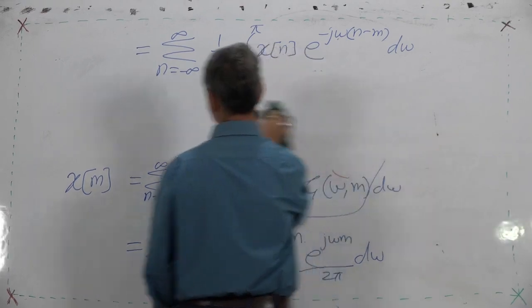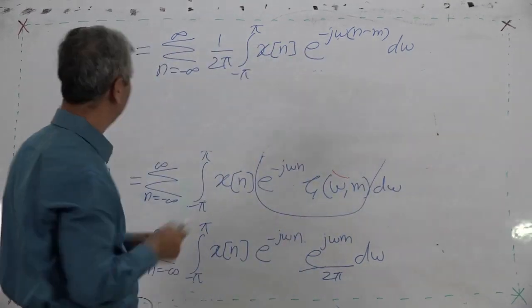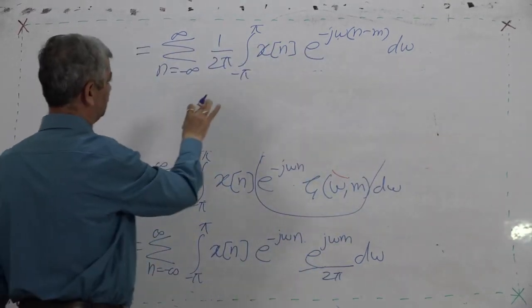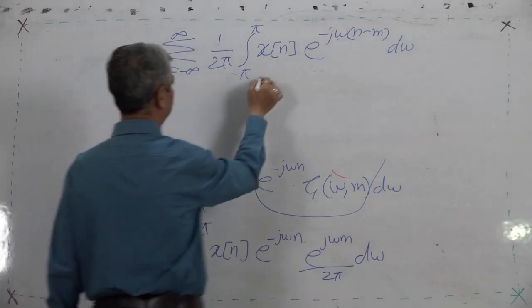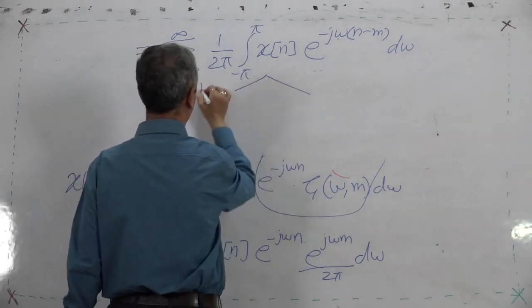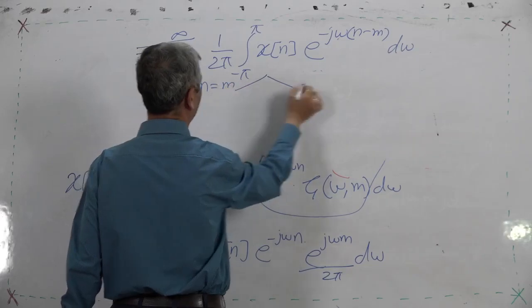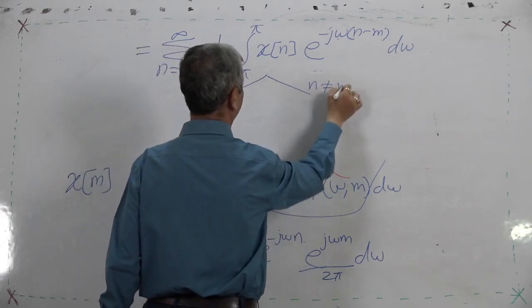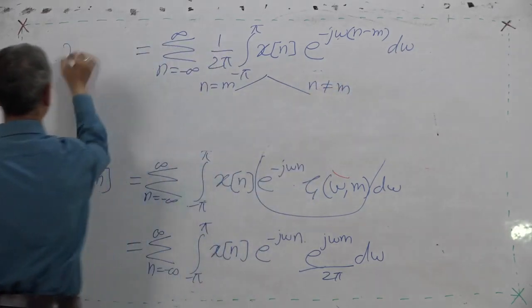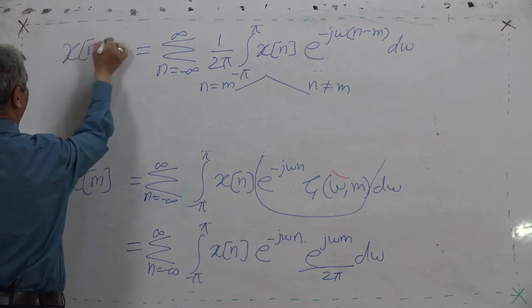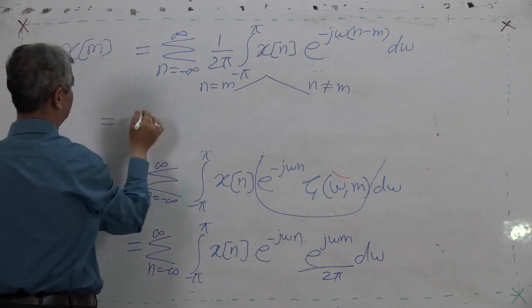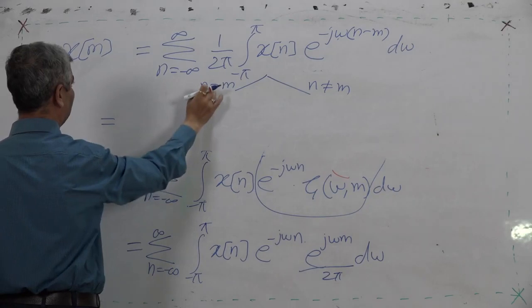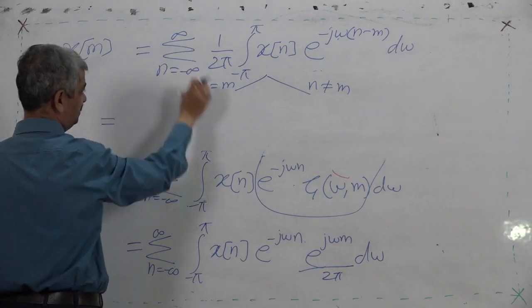Now this summation I do in two parts, for n equal to m and for n not equal to m. For n equal to m, summation will not be there because it is a single term.